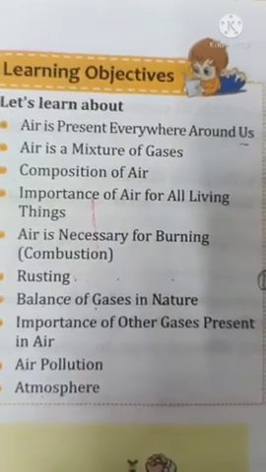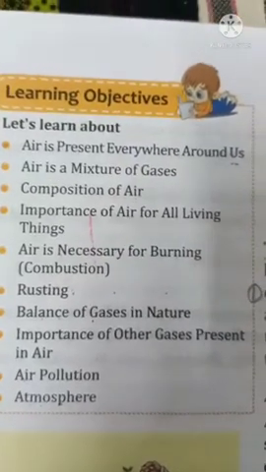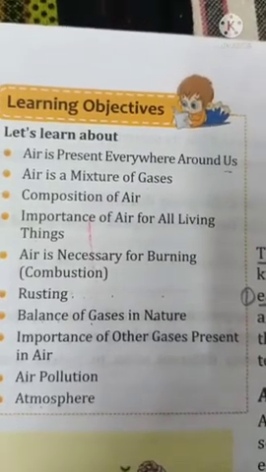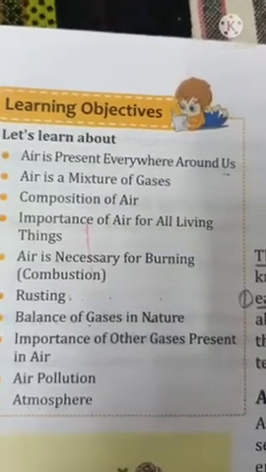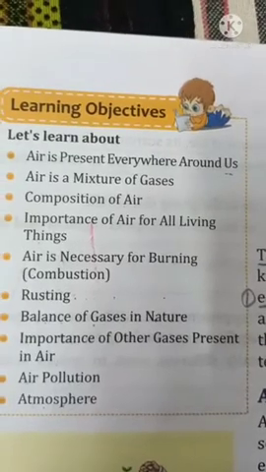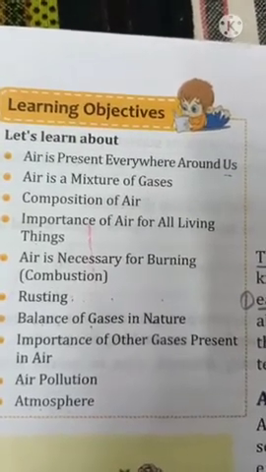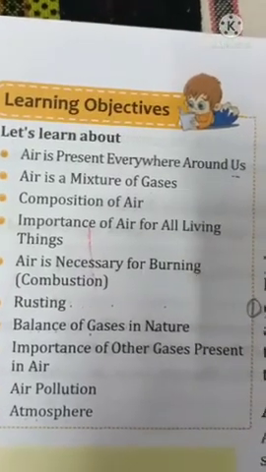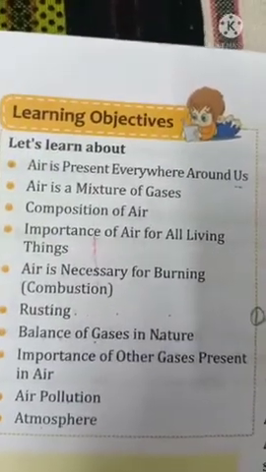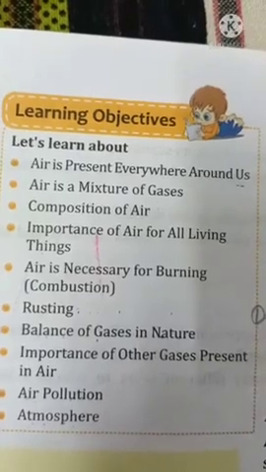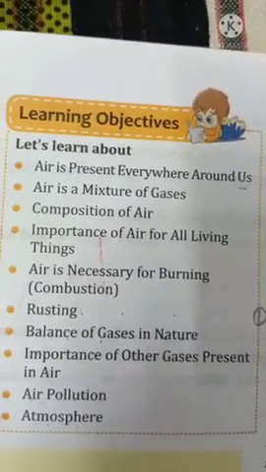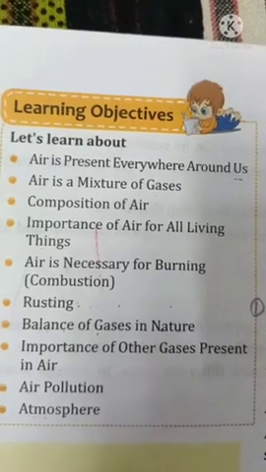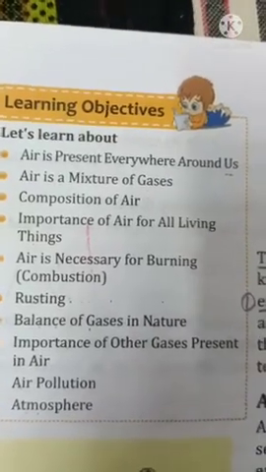But if we talk about air, we think that if nothing is present, air is also not there. But in actual, beta, air is everywhere, even where nothing is present according to us. So air is present everywhere around us, even in an empty container.